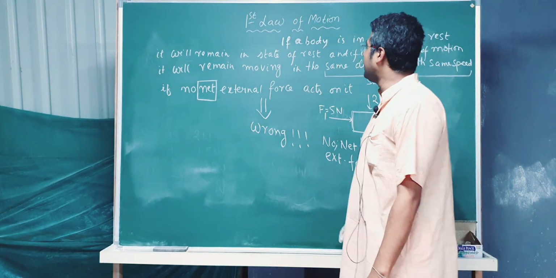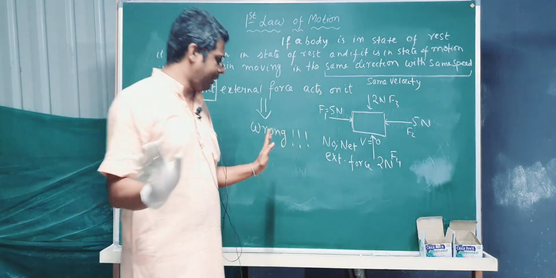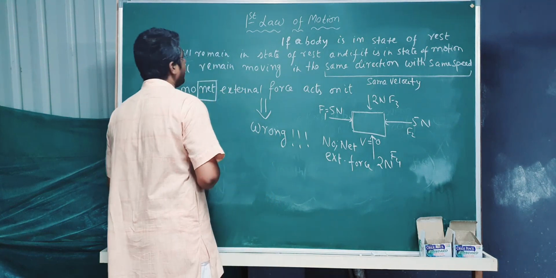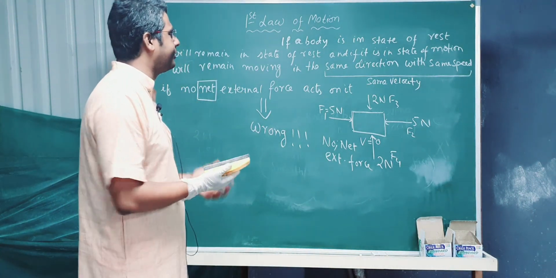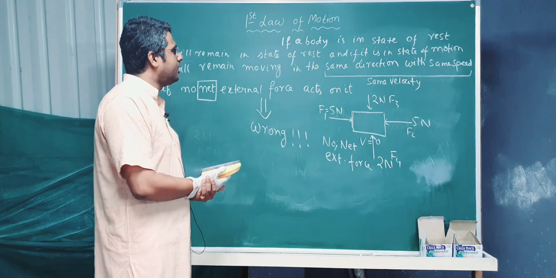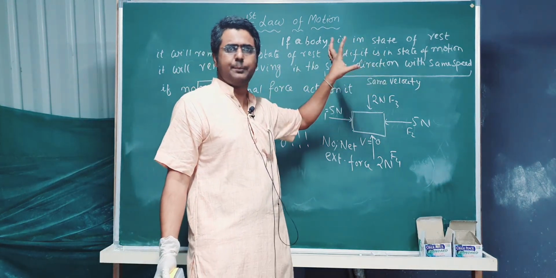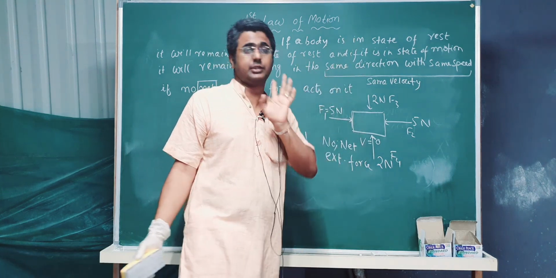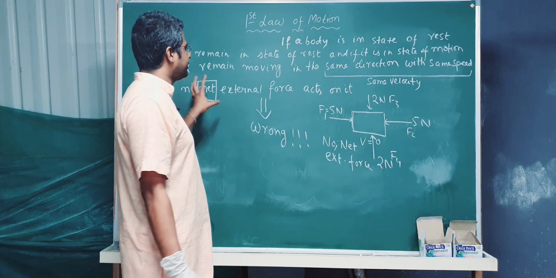I hope we are clear with the law. Now the next thing is, whenever we study a law, definitely we get something out of it. As you can see, we have got this state of rest part and state of motion part. This is an important thing that we have got from the first law. Next, we have got something about force.